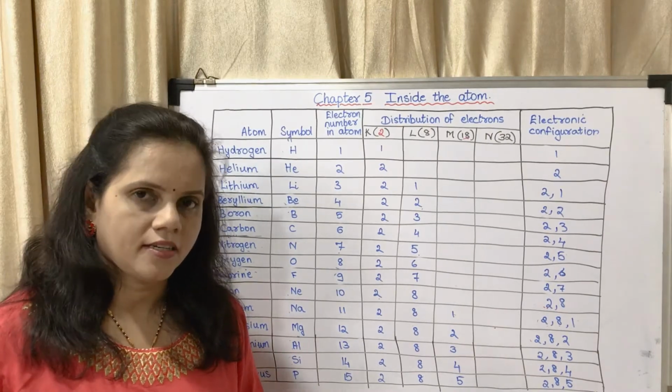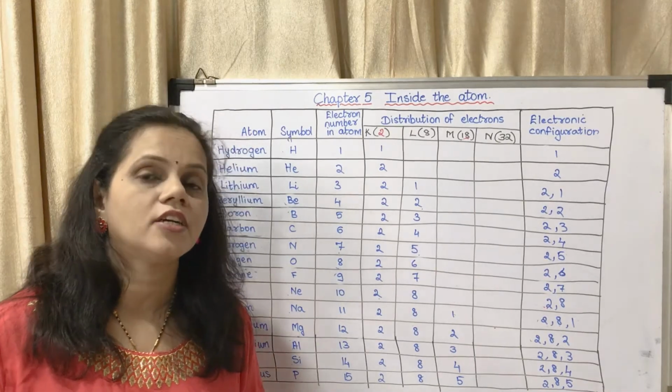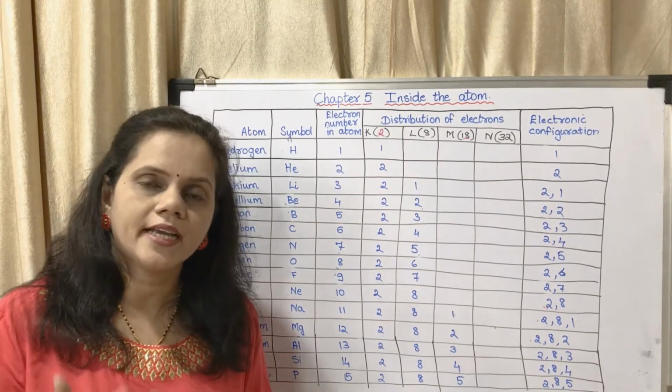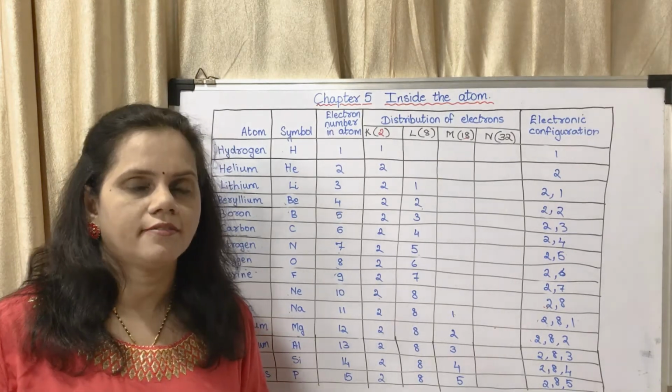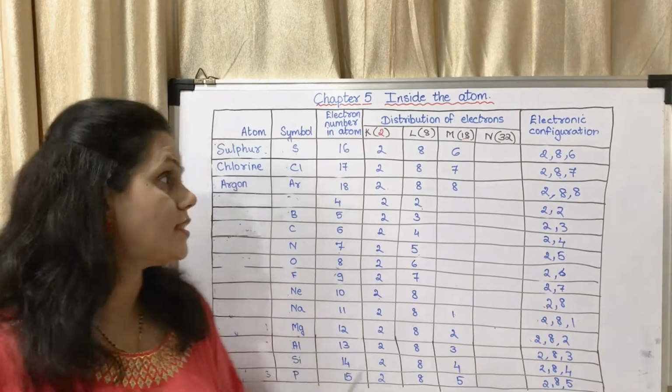Okay. Is it correct in your notebook? If it is not correct, you may correct it and then redo it. Do it again and see. Okay, now we will see the remaining elements. These are the next 3 elements.